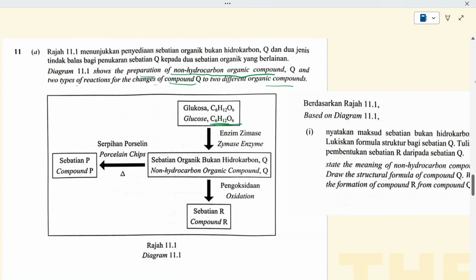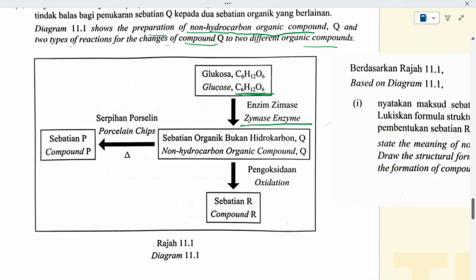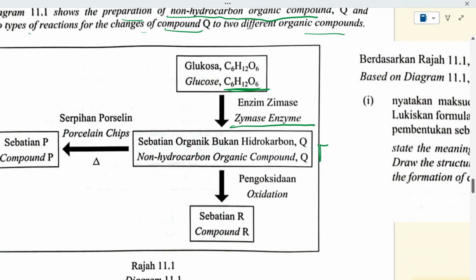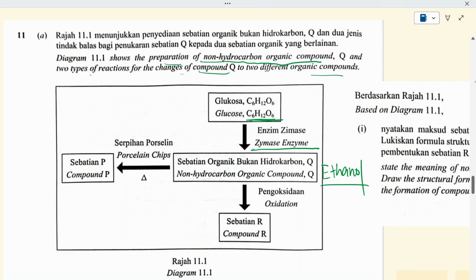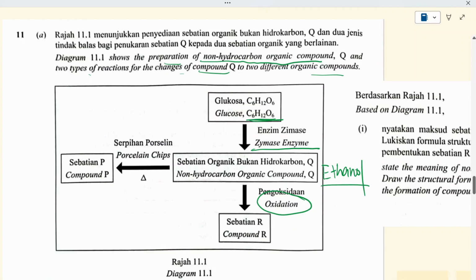So now we have glucose and we add zymase enzyme. So we will know that this is fermentation. Q will be ethanol. So when ethanol undergoes oxidation, do you remember just now I said when alcohol undergoes oxidation, then we have to look for the term that contains O, which is carboxylic acid. And since this is ethanol, we have 2 carbons, so this acid will be named as ethanoic acid.